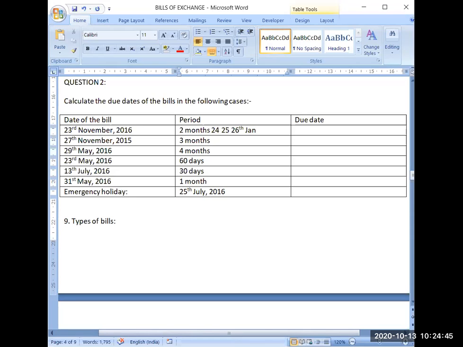And because it is already known in advance, it will be 1 day previous. In this case, the due date will be 25th January. It is not an emergency holiday, so it will be shifted 1 day earlier. So 25th January 2017 will be the due date.